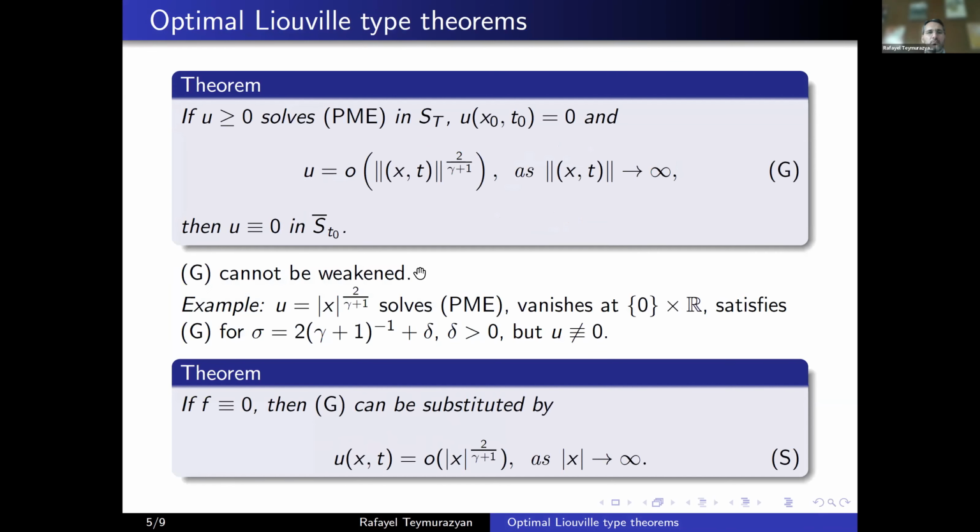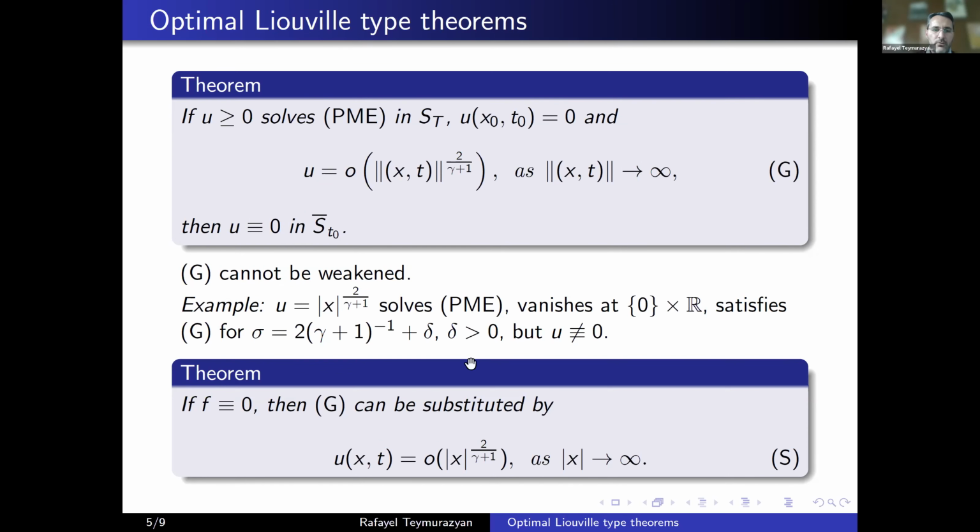So what we get is this: if you have a non-negative solution of the porous medium equation, which is near the heat equation, so gamma is pretty small, in a strip, which vanishes at a point and has this intrinsic growth at infinity, then it must vanish up to that time at all points.